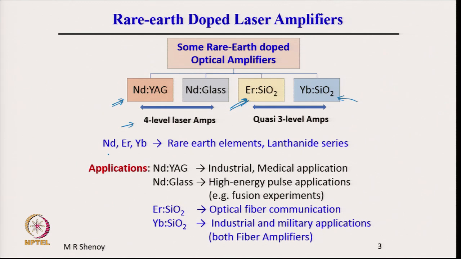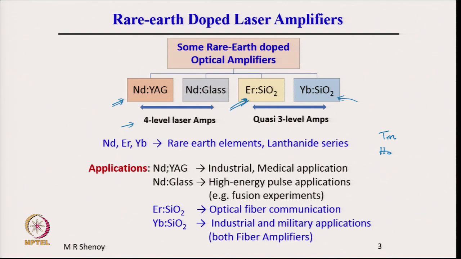Neodymium, erbium and ytterbium are rare earth elements of the lanthanide series of the periodic table, and hence the name rare earth doped laser amplifiers. There are also some other rare earth elements which are used for specific amplifiers, such as thulium, Tm, and holmium, Ho. These are also used as rare earth doped amplifiers for specific applications.